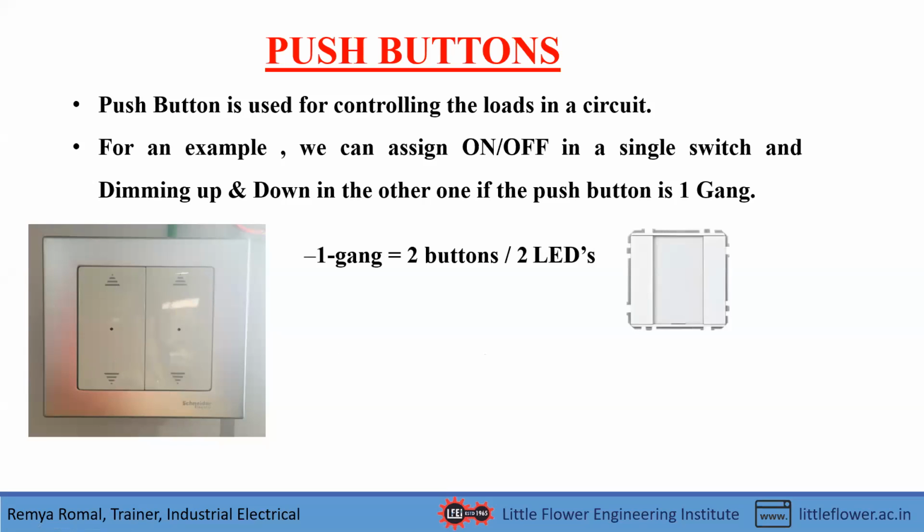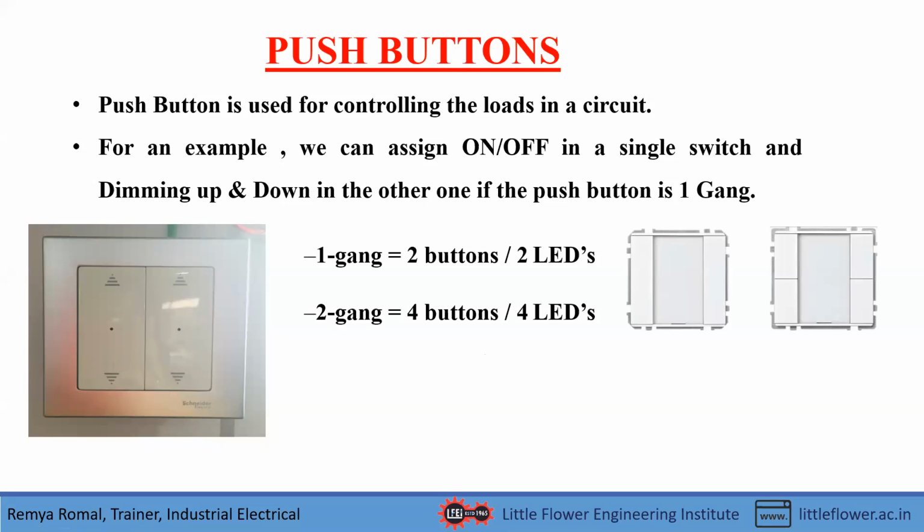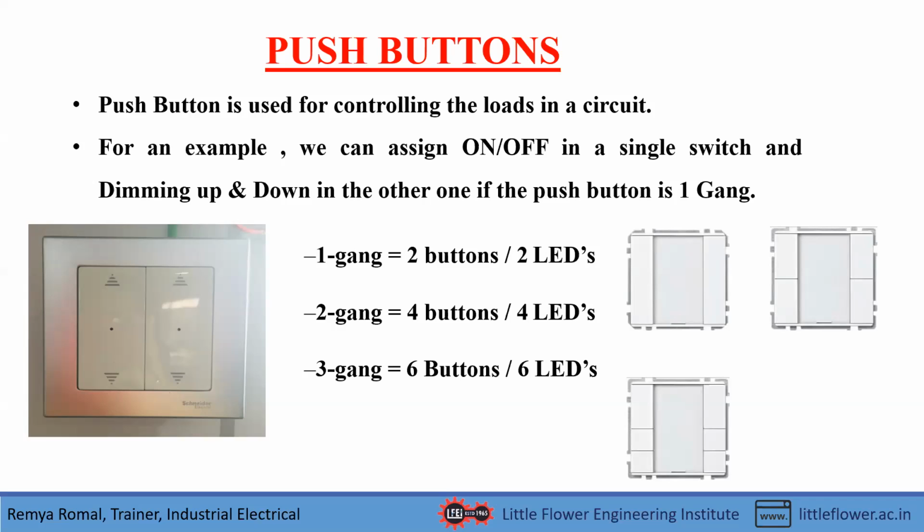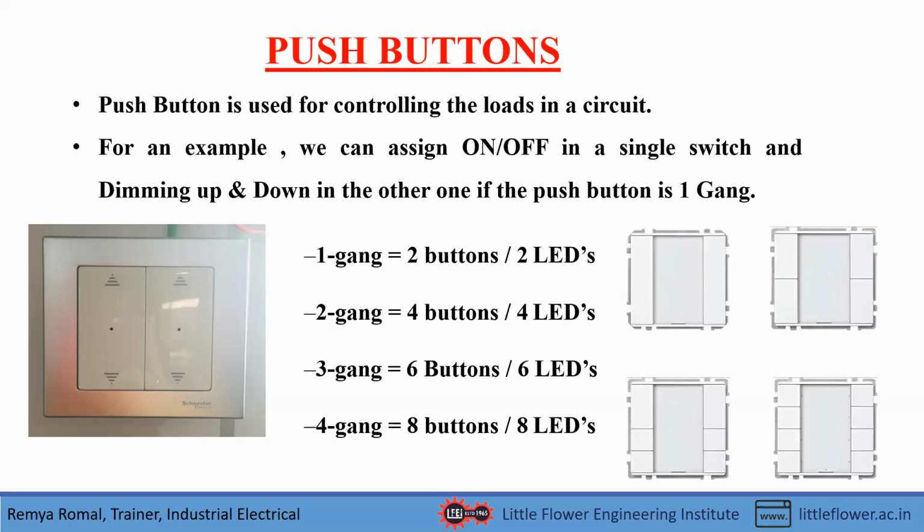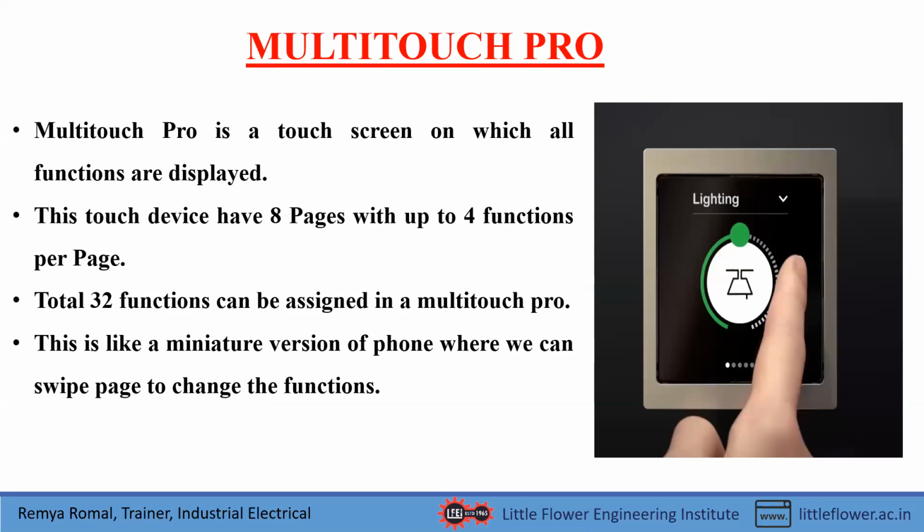This is a 1 gang having 2 buttons and 2 LEDs. This is a 2 gang, having 2 buttons and 4 LEDs. That is, 4 outputs can be controlled. This is a 3 gang with 6 buttons and 6 LEDs. And finally, the 4 gang has 8 buttons and 8 LEDs that can be controlled.